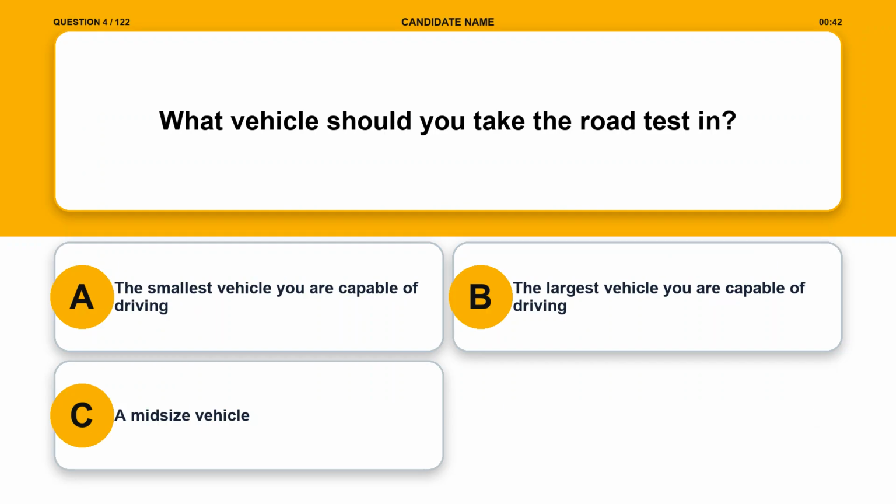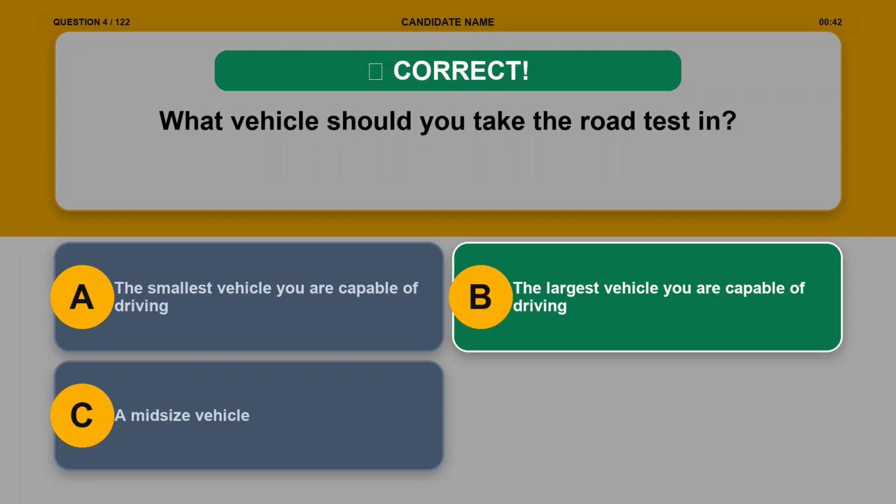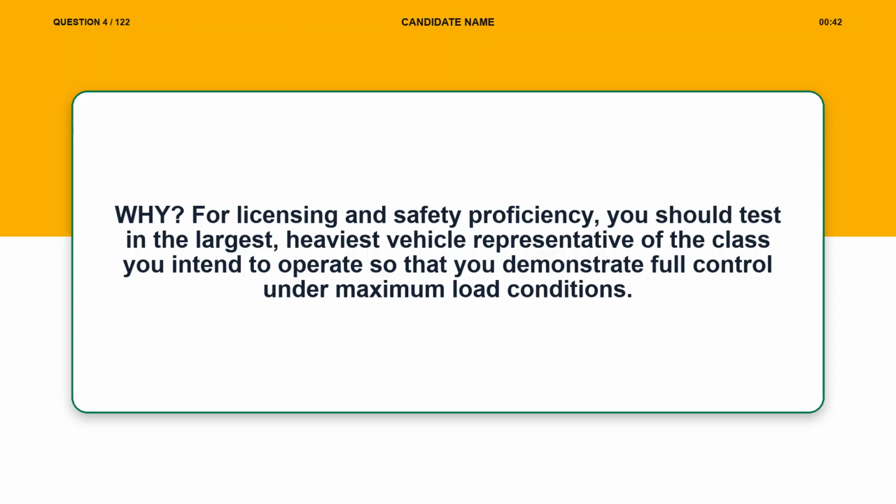Question 4. What vehicle should you take the road test in? Option A, the smallest vehicle you are capable of driving. Option B, the largest vehicle you are capable of driving. Option C, a midsize vehicle. The correct answer is option B, the largest vehicle you are capable of driving. Explanation. For licensing and safety proficiency, you should test in the largest, heaviest vehicle representative of the class you intend to operate so that you demonstrate full control under maximum load conditions.